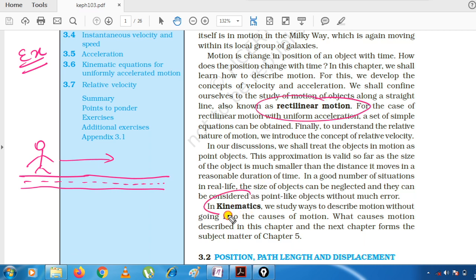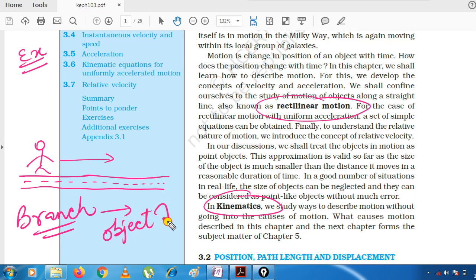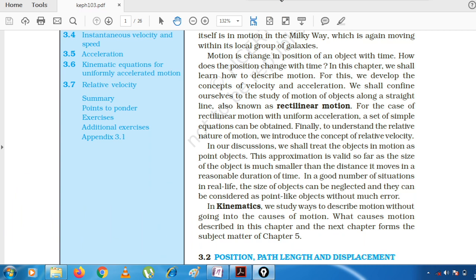Now next is what? Kinematics. Kinematics you can see here. What is kinematics? Kinematics is a branch in which you study the objects which are in motion. Or you can say the branch of science where we deal with the objects which are in motion, that is known as kinematics, right?